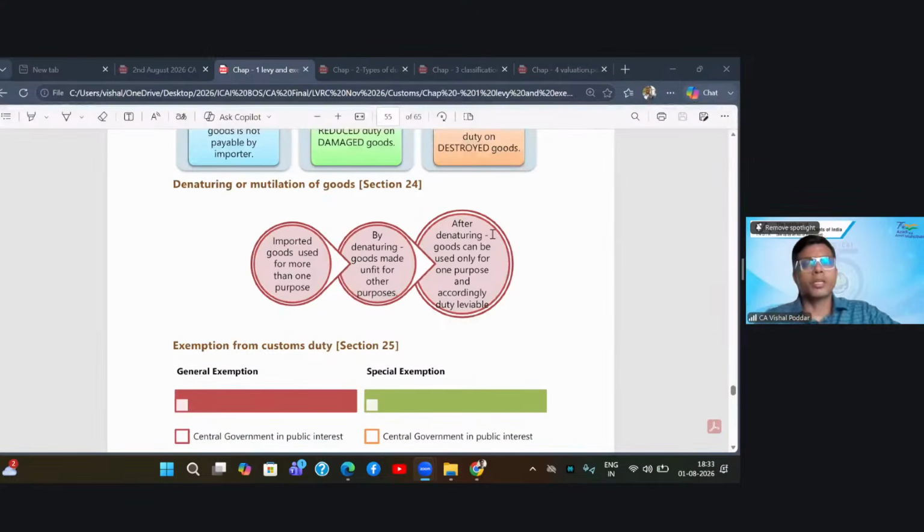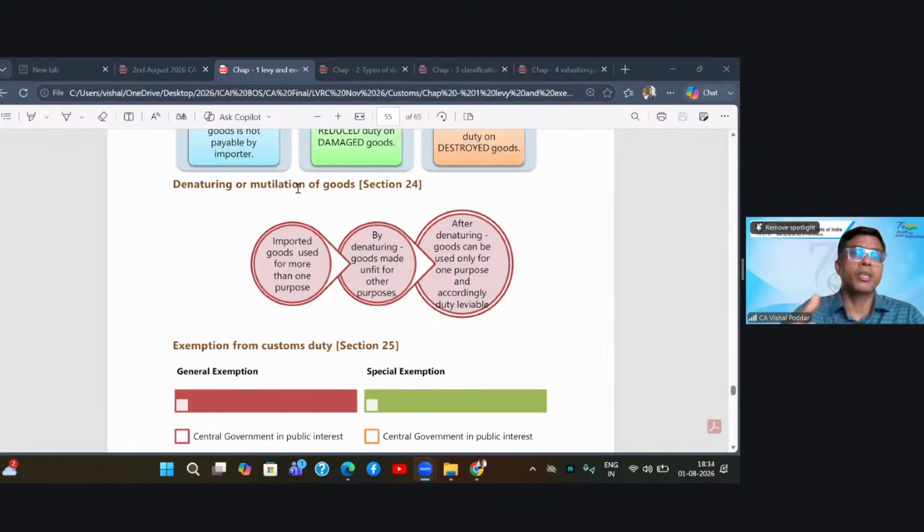Now, there is another interesting situation which is covered in section 24, which deals with denaturing of goods or mutilation of goods. What is denaturing? So let us say I have imported milk, which can be used for multiple purposes. But now, because of some reason, it is getting deteriorated, damaged. So with the permission of customs, I have converted it into paneer to avoid the complete loss. Now, in this case, I have denatured the goods.